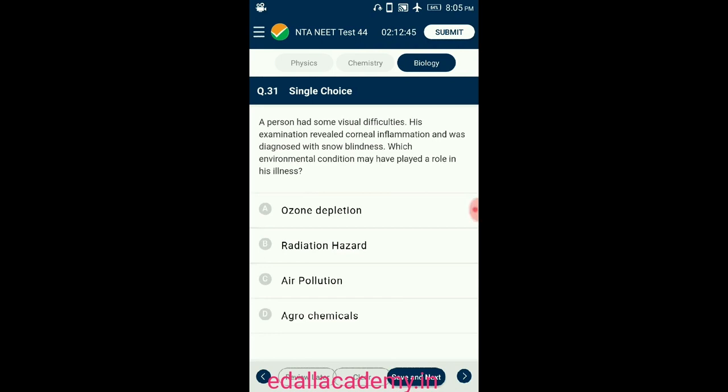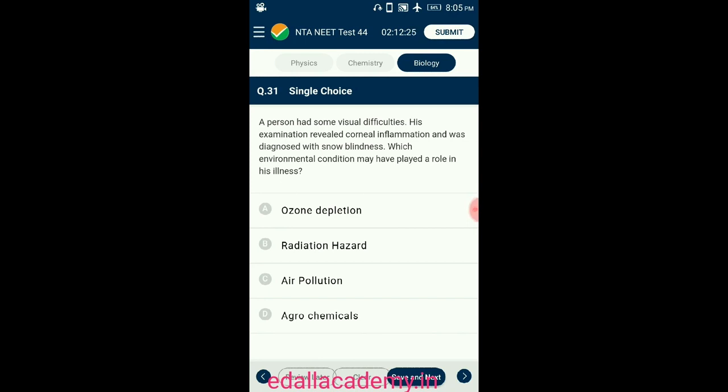Question number 31. A person had some visual difficulties. His examination revealed corneal inflammation and he was diagnosed with snow blindness. Which environmental condition may have played a role in his illness?